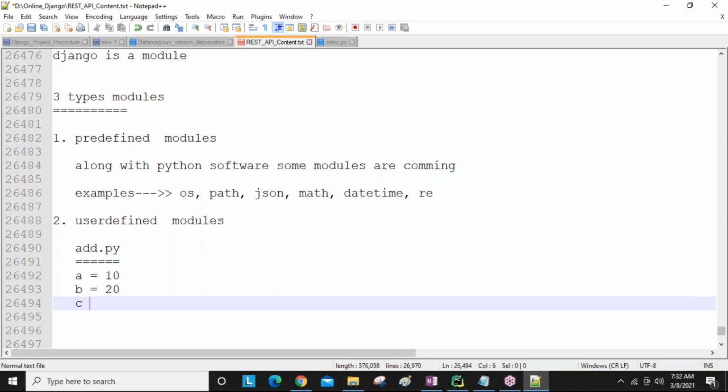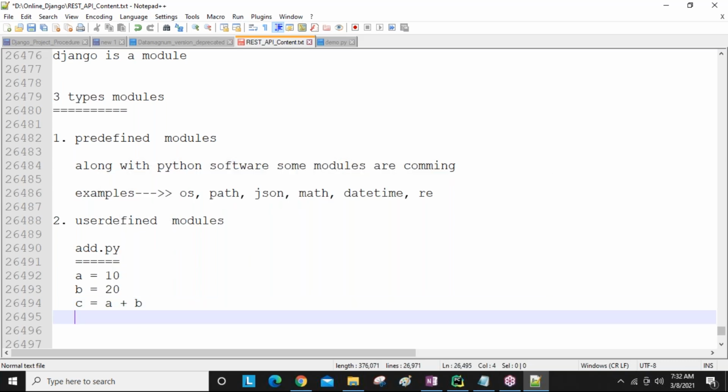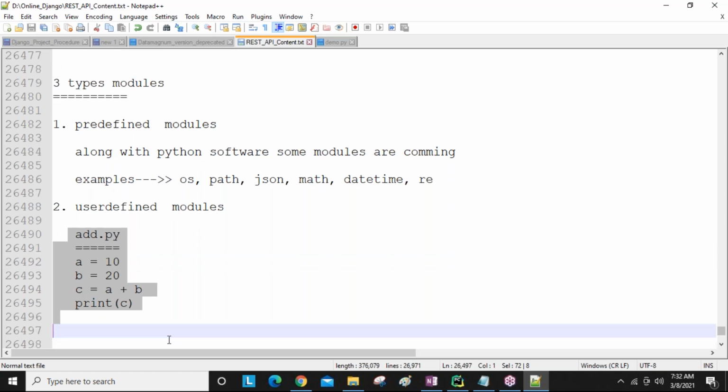So next, the result c equal to a plus b you write, and then you print it. So this is normal logic, guys. In Python we have functions, so using a function, def add, you can accept two inputs a and b and write the logic. Okay? So this is what we call a user-defined module.